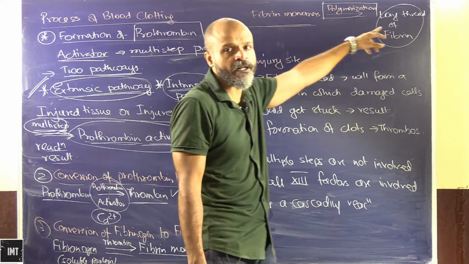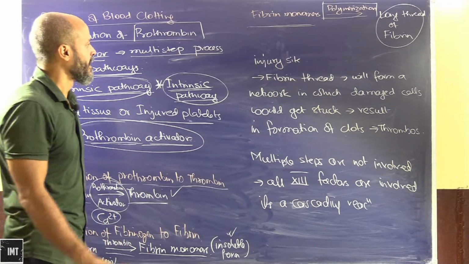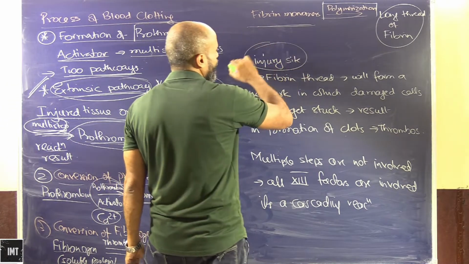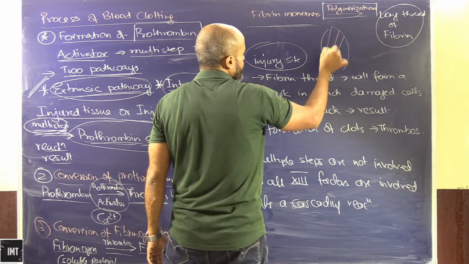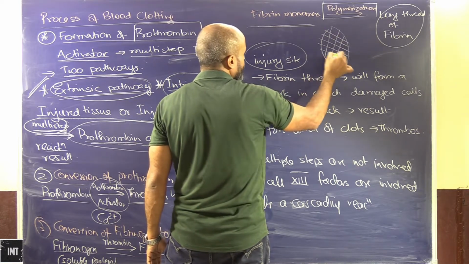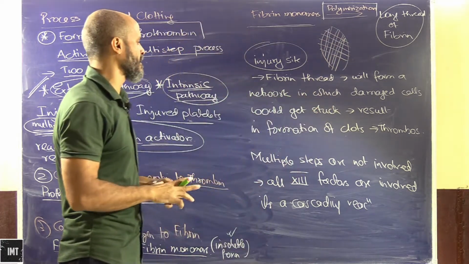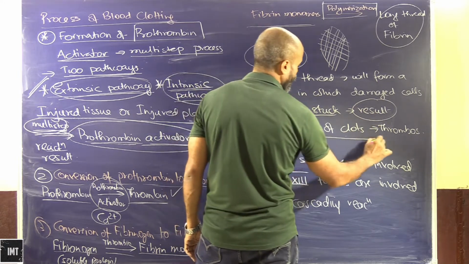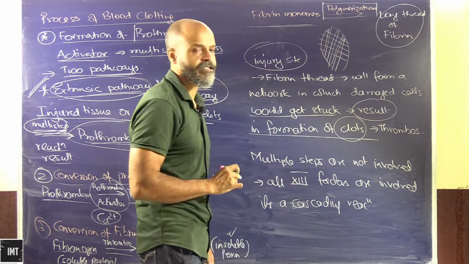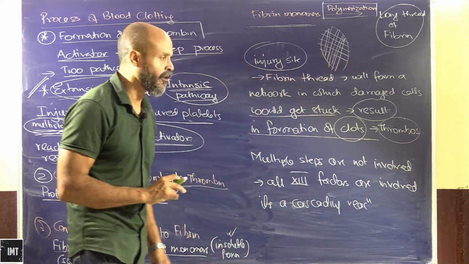These fibrin monomers on polymerization give a long thread of fibrin, and at the injury site, let's say this is the injury site, these threads basically form a dense network, and in this network the damaged and dead cells get stuck. This results in the formation of clots, and this is called thrombus.